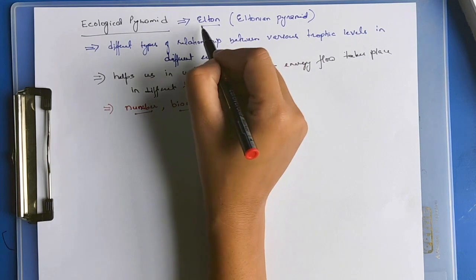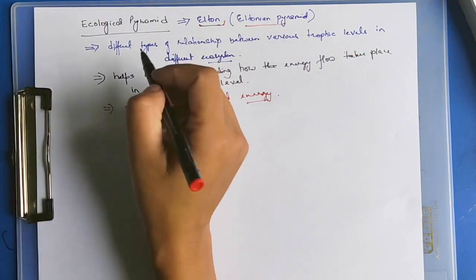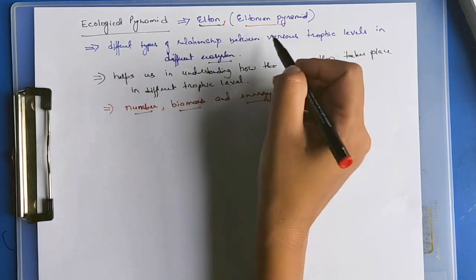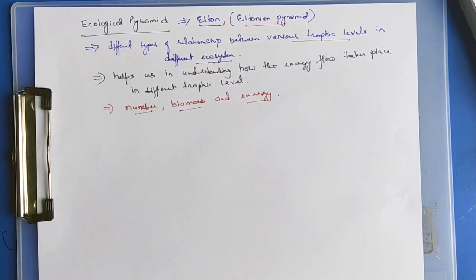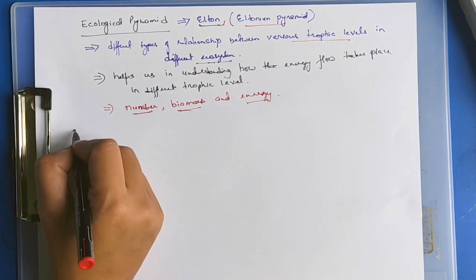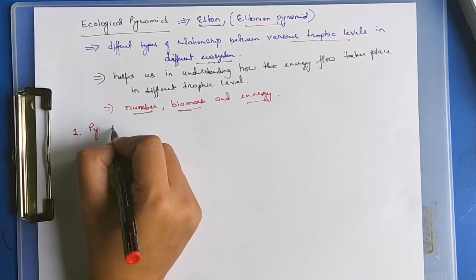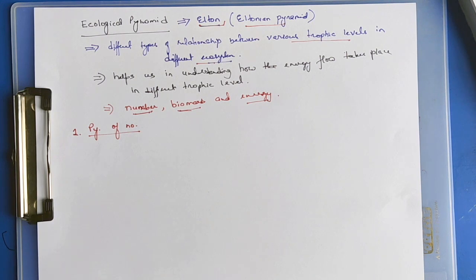Ecological pyramid was introduced by Elton. It is also known as the Eltonian pyramid. Ecological pyramids study different types of relationships between various trophic levels in different ecosystems. They help us understand how the energy is transferred from one trophic level to the next. We will be studying based on number, biomass, and energy. First, the pyramid of number, which is based on the number of the species.